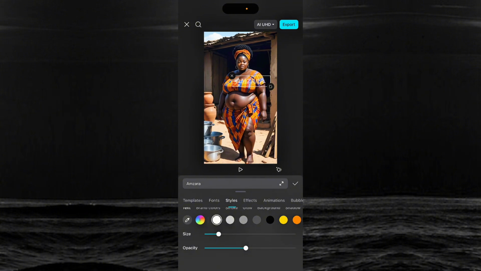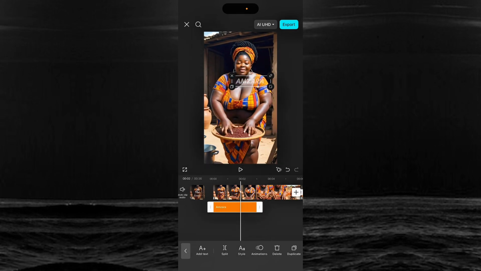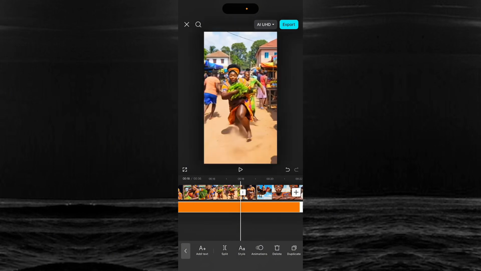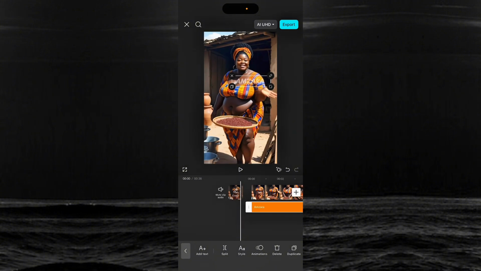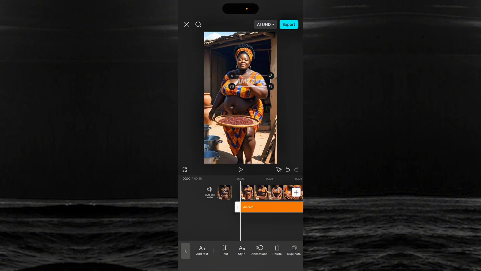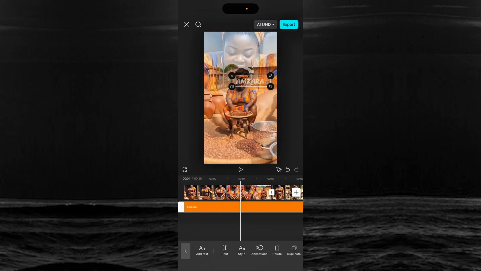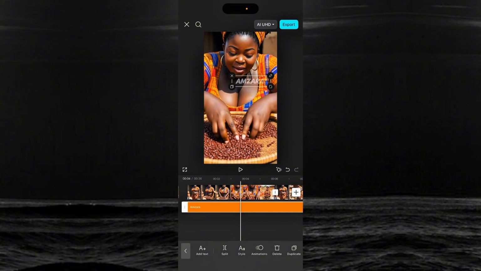Yes. So now I'm going to drag this name to every part of my video. Once I drag it to every part of my video, the next thing is I want my name to be moving around in the video. So I'll click this icon here. What's this name? Keyframe. So I'm going to click this keyframe.